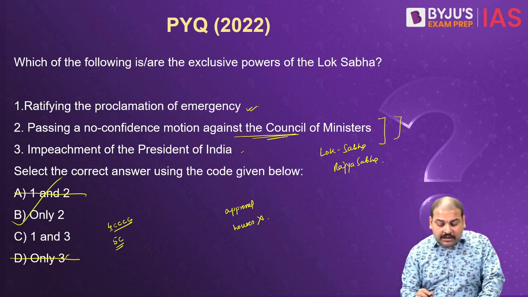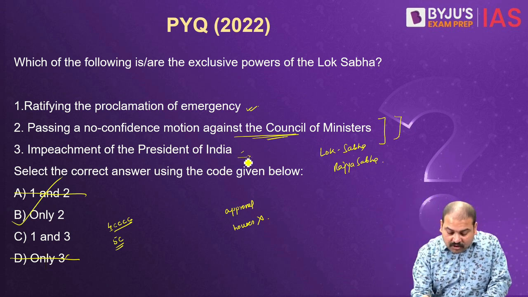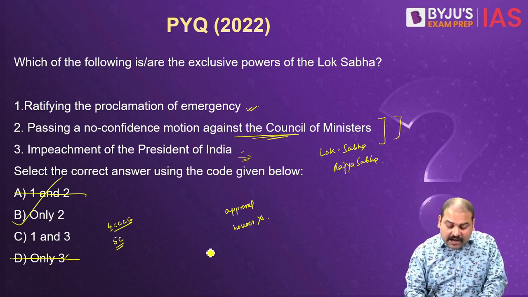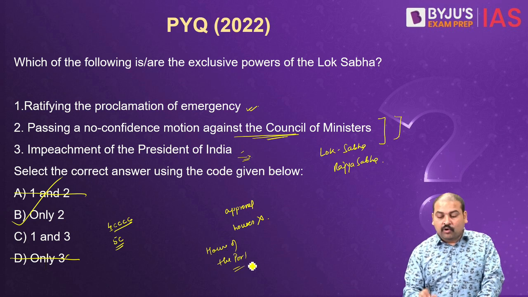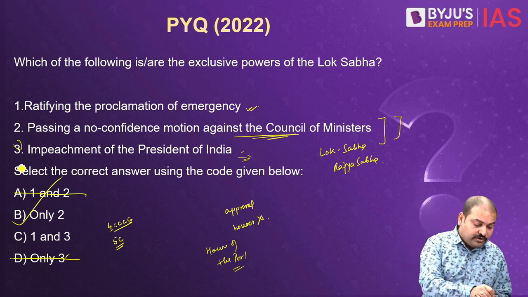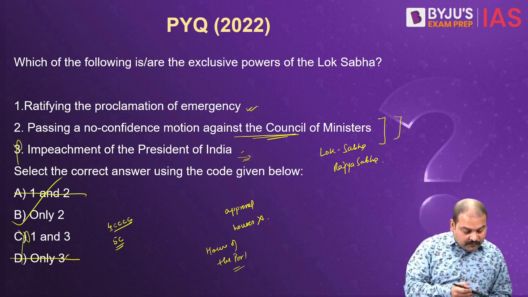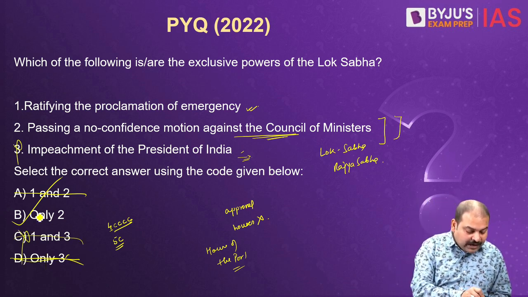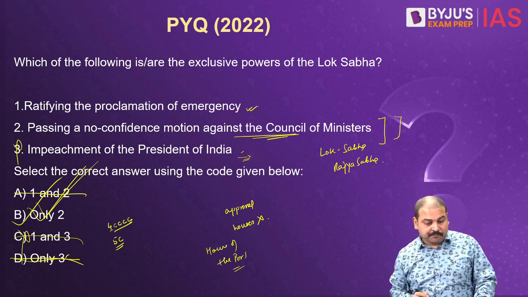What about 3rd? Impeachment of the President of India. Again, it can be initiated in either of the houses of the Parliament. You don't need Lok Sabha only for that. 3 is wrong. Of course, D becomes wrong now. Earlier C was wrong. So the answer to this question is B.